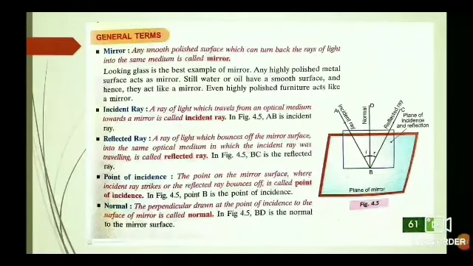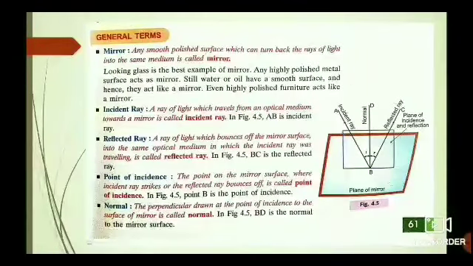Let's see the general terms. What is a mirror? Any smooth polished surface which can turn back the rays of light into the same medium is called a mirror. What is incident ray? A ray of light which travels from an optical medium toward a mirror is called incident ray. In the figure, AB is the incident ray.